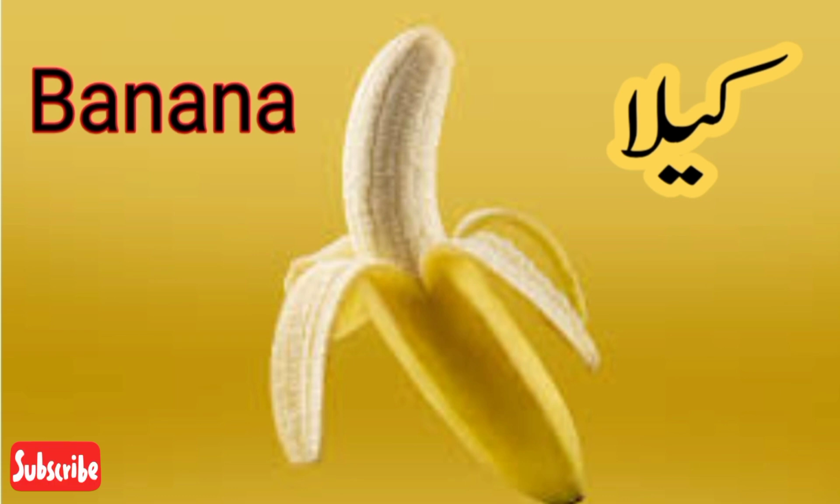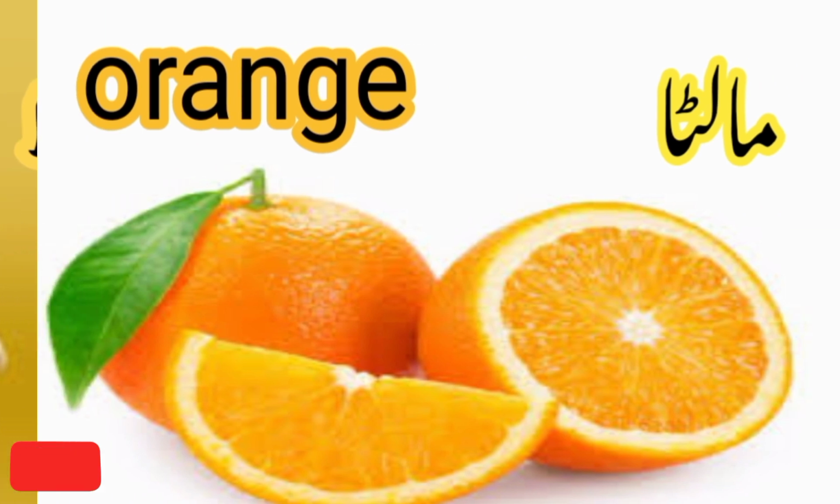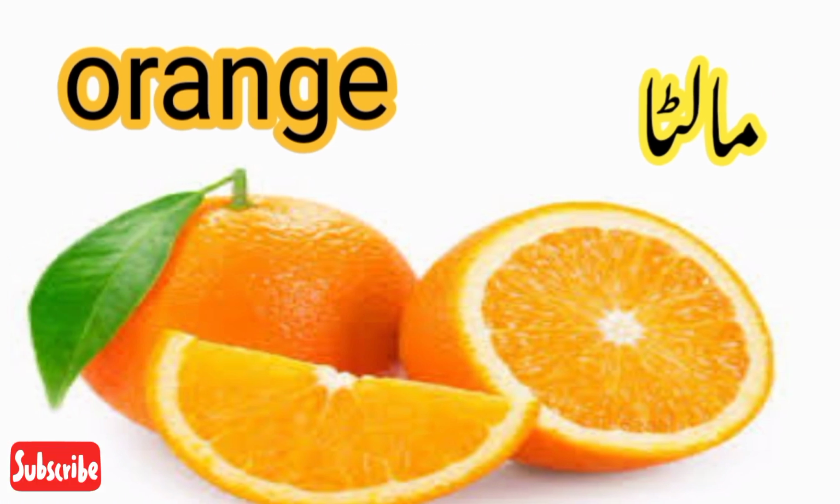BANANA. Banana. What is the color of banana? Yellow. What we say banana in Urdu? Kela. ORANGE. Orange. What is the color of orange? Orange. What we say orange in Urdu? Malta.